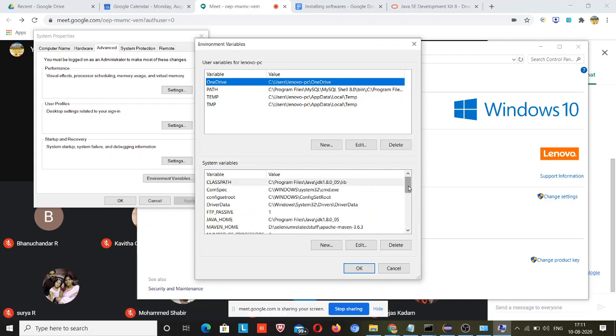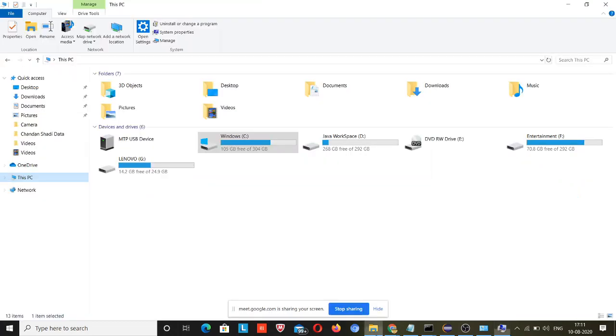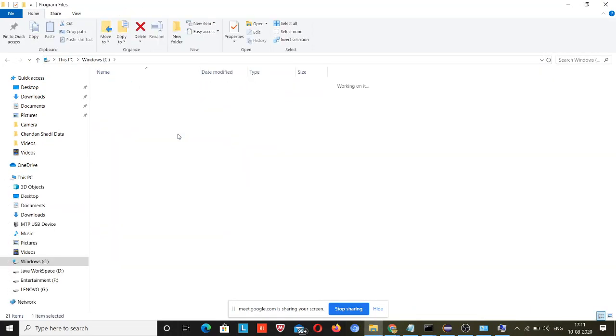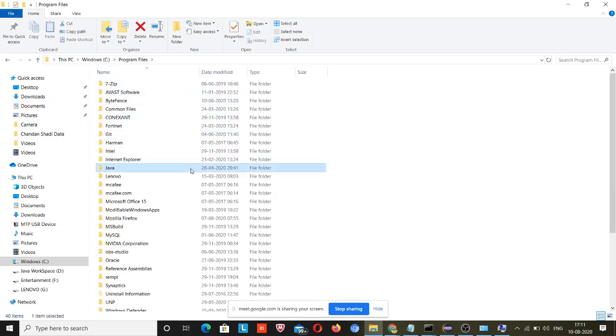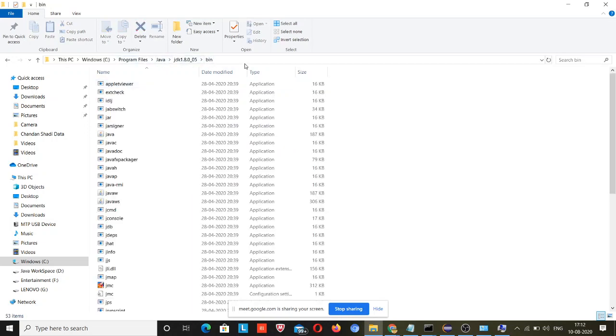Okay, so what you need to do, click here, new, and type path. And what path should you paste here? Just go here, Windows C, program files, Java, JDK, and bin. Until bin you just need to copy. If Kavita, if you have downloaded it in your D drive or E drive, then in that way you will go to that path and copy till bin.